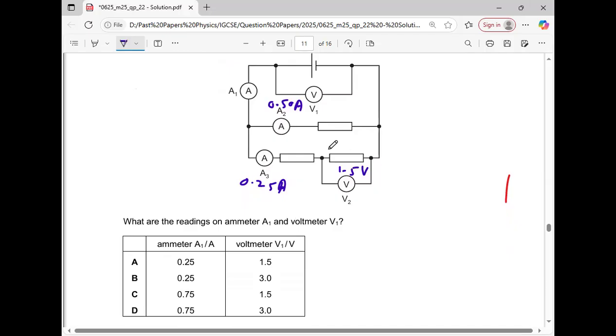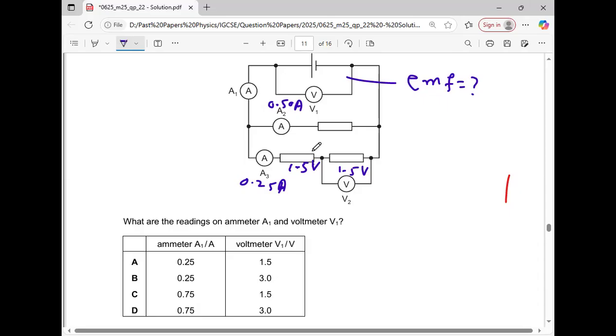Okay. This is the total voltage, or you can say the EMF of the battery, that we have to find. Since these are two resistors connected in series with each other and they are identical, when resistors are the same, the voltage across them also remains the same.